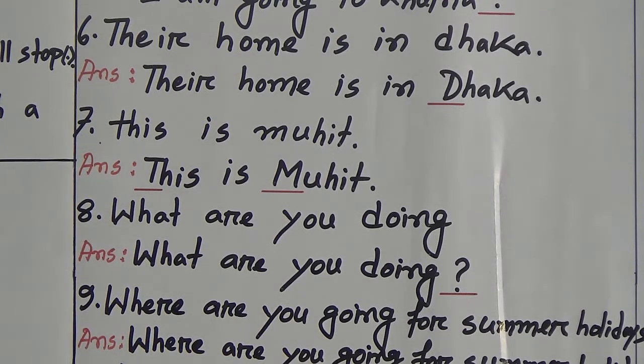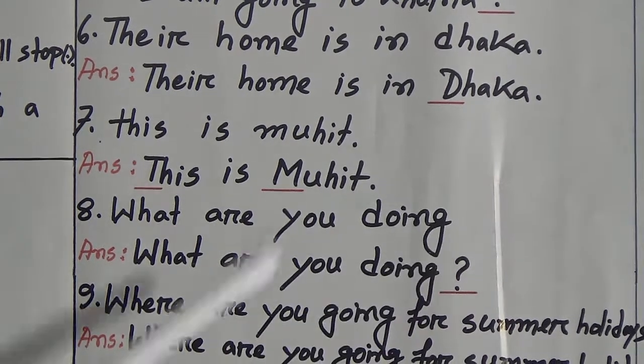Number 8. What are you doing? This is also a question, and we have already learned that a question ends with a question mark, but there is no question mark at the end of this sentence. So we have to use a question mark at the end of this sentence.